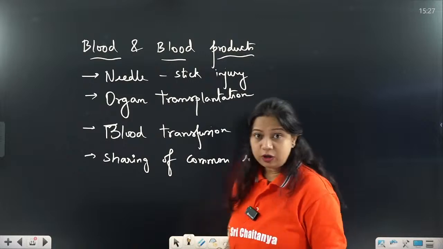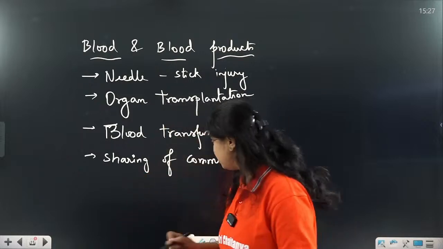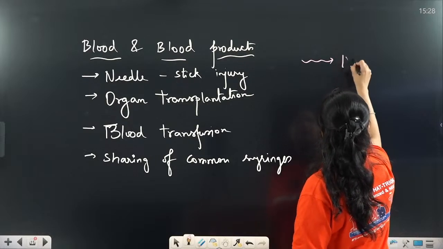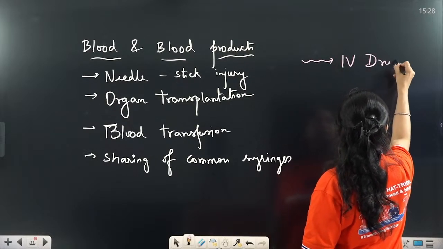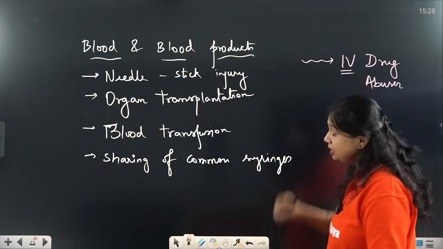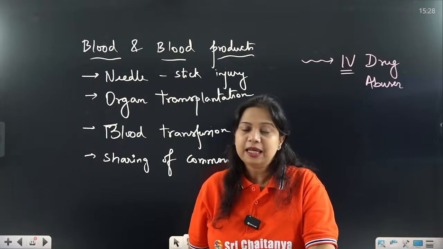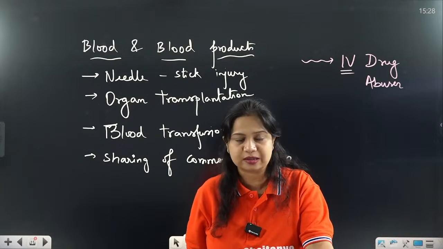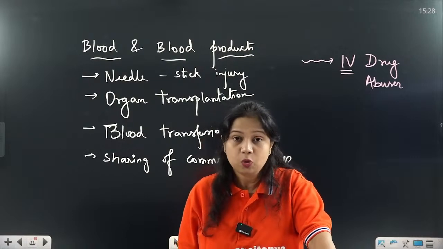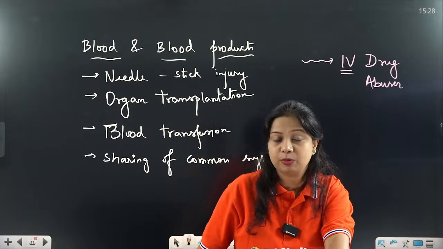Can you name some more examples of blood and blood product transmission? Another example will be IV drug abusers. What is the meaning of IV here? IV indicates intravenous drug abusers. Yes, some of the drugs are there like heroin and others which are sometimes injected in the body.